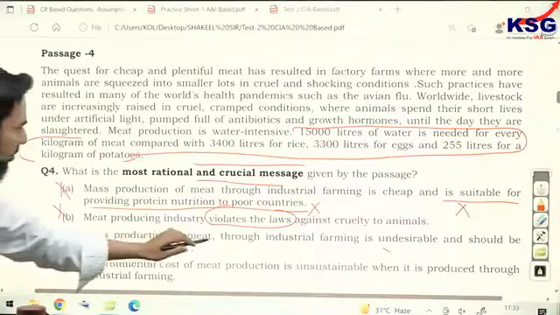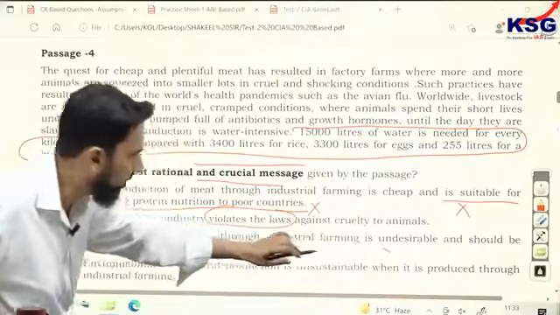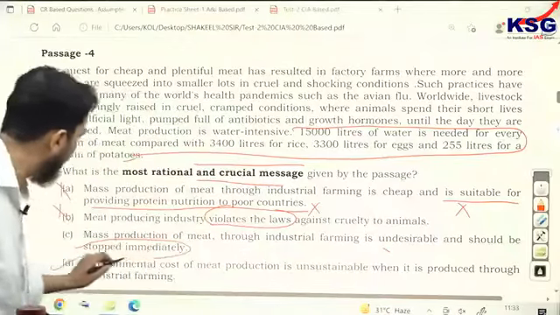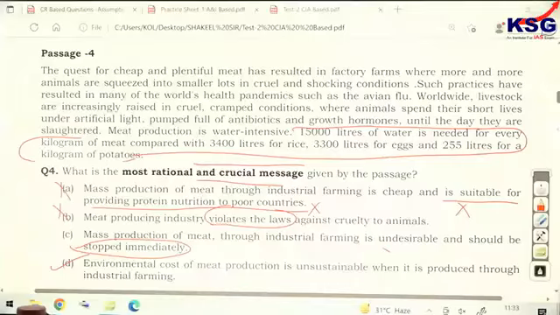Option C says mass production of meat through industrial farming is undesirable. That's correct, undesirable, and should be stopped immediately. Now, there are 2 options. If a wrong practice is going on, either you can correct it, number 1, or you can stop it if you cannot correct it.